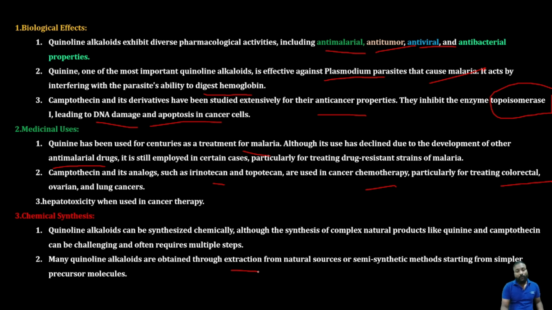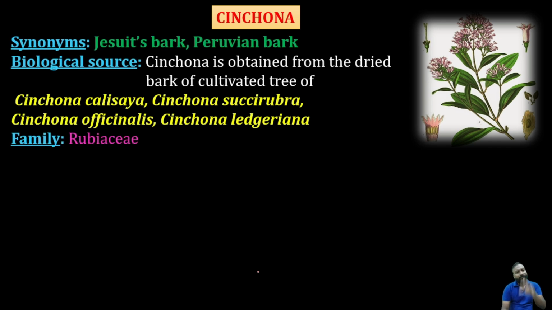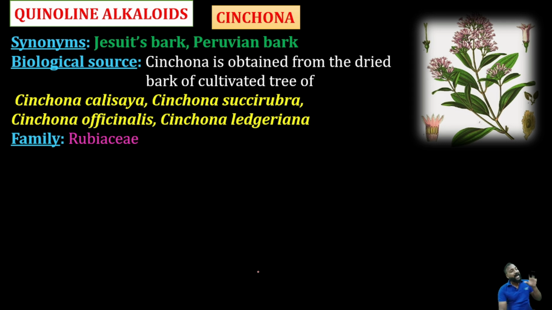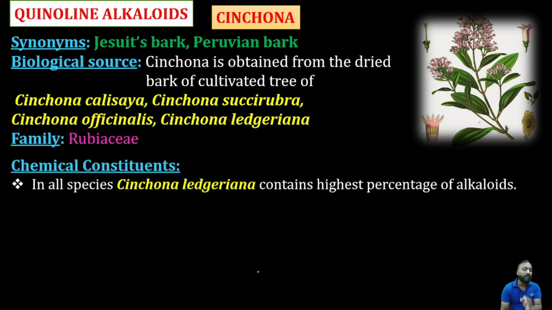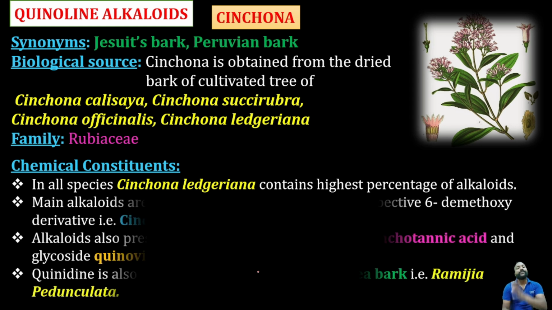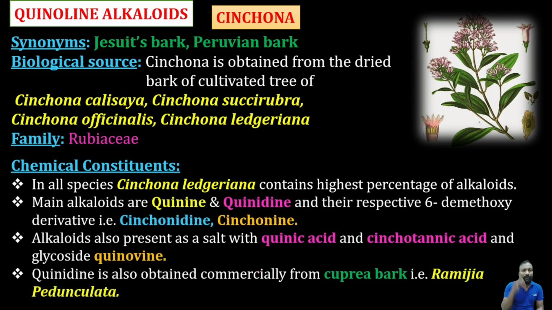Now we'll see individual drugs from this topic, so you should remember the synonyms and the uses. First and foremost, cinchona. Cinchona is the outermost dead bark which is used to treat malaria. The chemical constituent is quinine, and it comes under the quinoline alkaloids. Especially for cinchona, you should definitely remember the synonyms, because they have asked about them so many times.